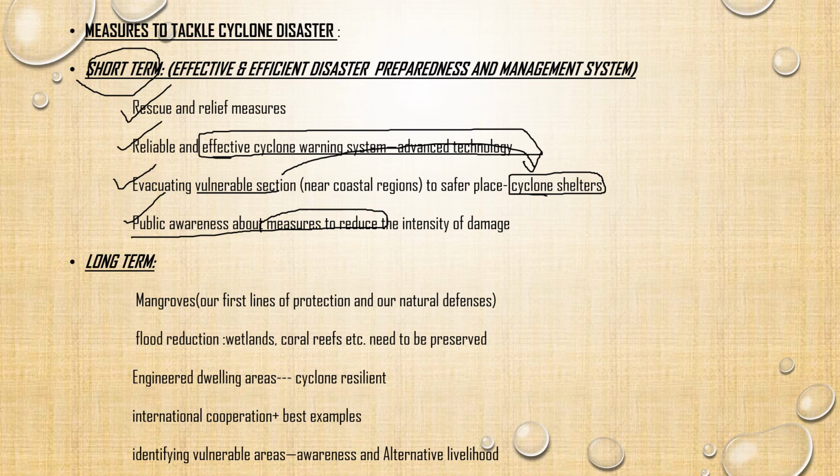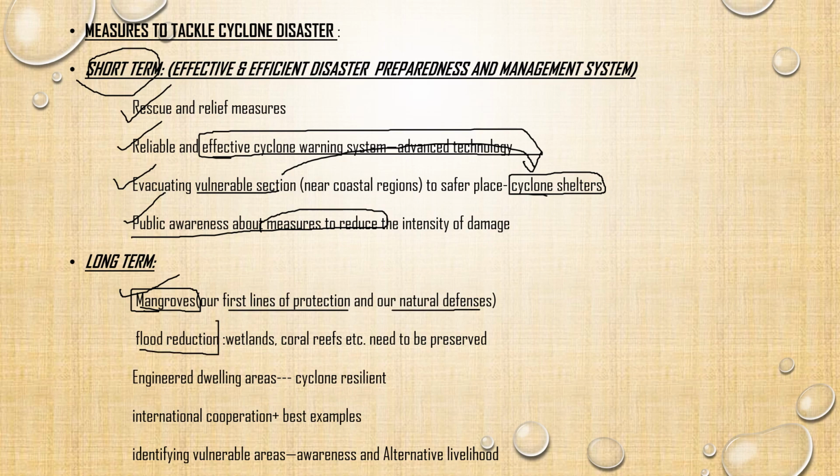In the long term, what you have to do: our first line of protection and our first natural defense are mangroves. These mangroves are under threat now. The cyclone's intensity is decreased because of these mangroves. So you have to promote and protect the ecosystem of mangroves on the coastal regions.